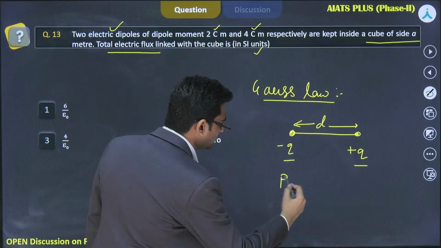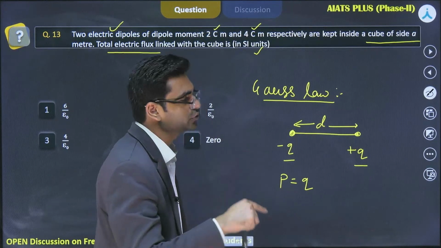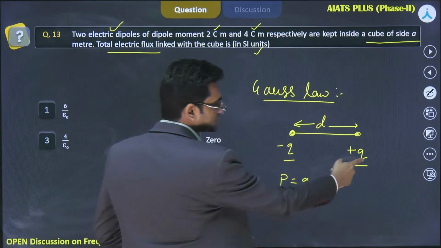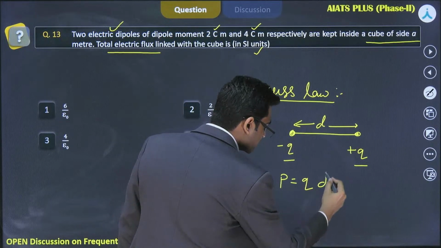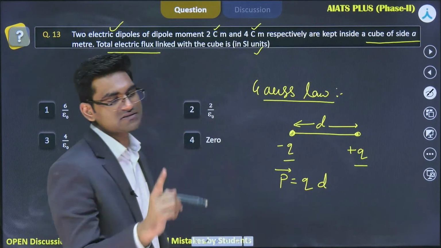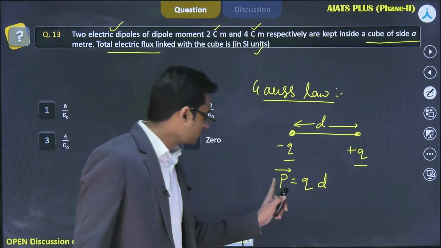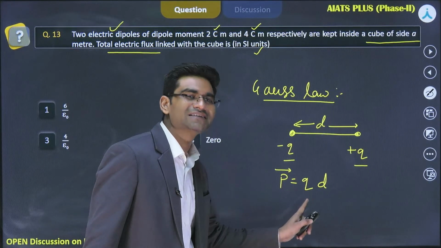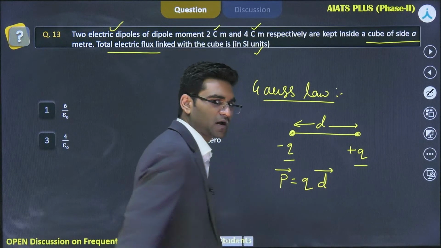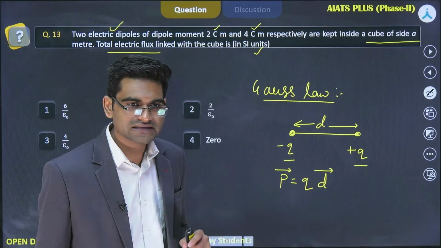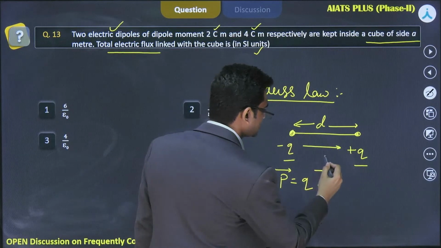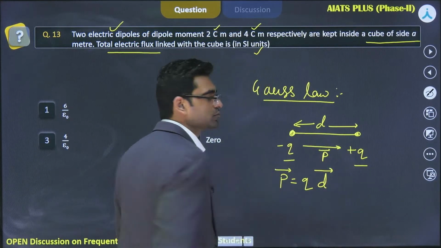So what is the dipole moment actually? Charge. One charge. Okay, the total charge of an electric dipole is always 0. That's why we use the positive charge, that is q, into the distance between them. But we also know that the dipole moment is a vector quantity and charge is not a vector quantity. That's why we defined this d as a vector. Now if it is a vector, then what is the direction of this d? The direction of d is from minus to plus, like this. And that's why the direction of the dipole moment is also like this.